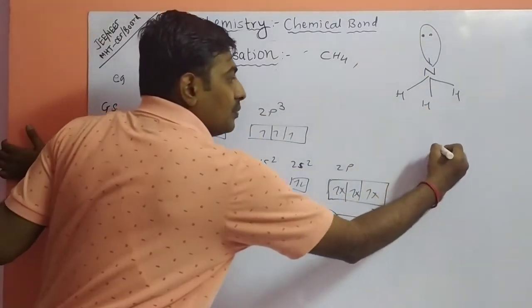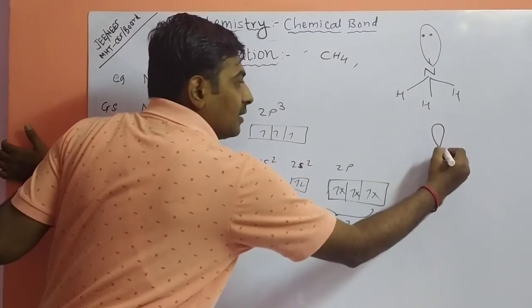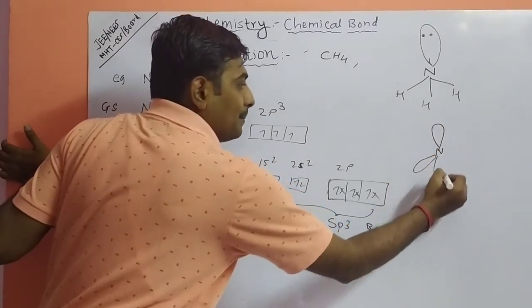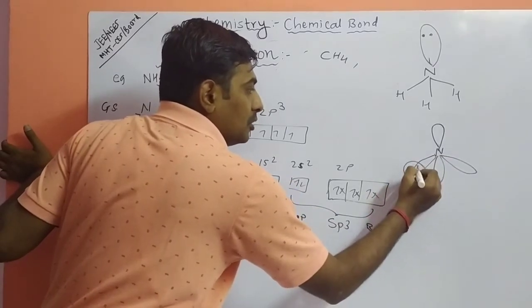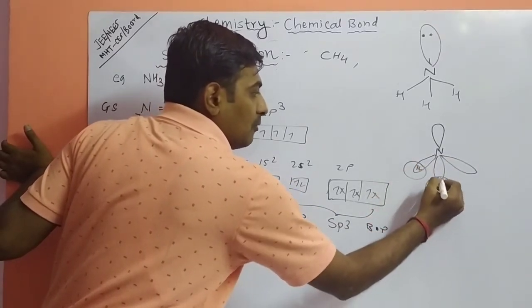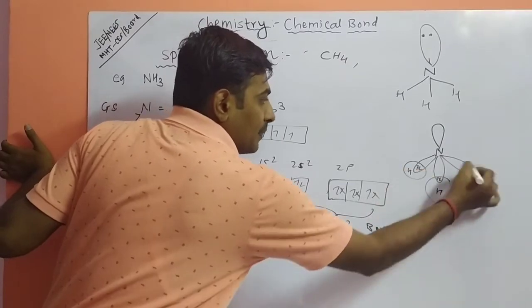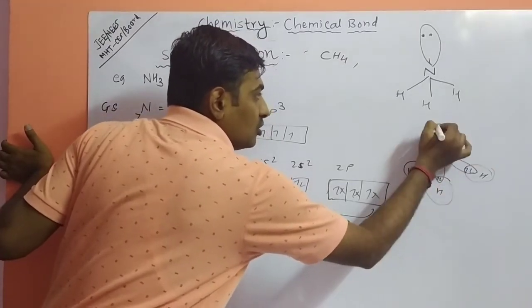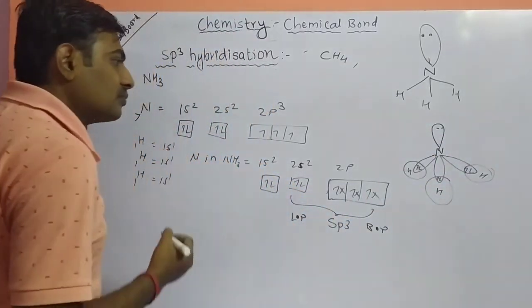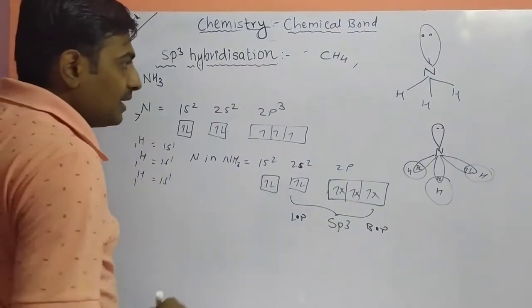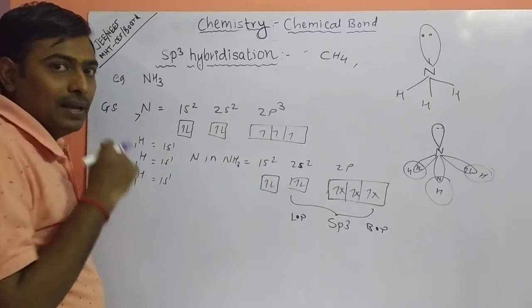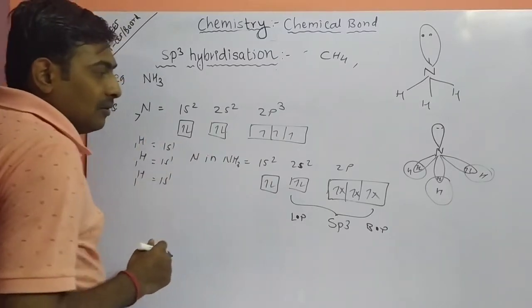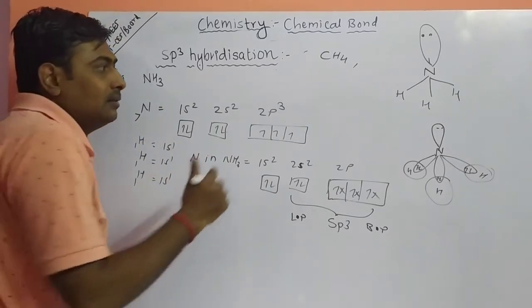In the orbital state, it will be like this. A tetrahedral type of molecule. Hydrogen 1, 2, and this is your lone pair. So we'll take it one by one. What is the geometry of the molecule? Tetrahedral, shape pyramidal, bond angle 107 degrees.